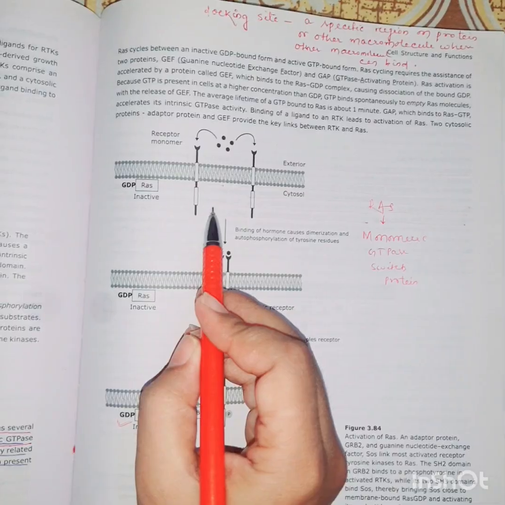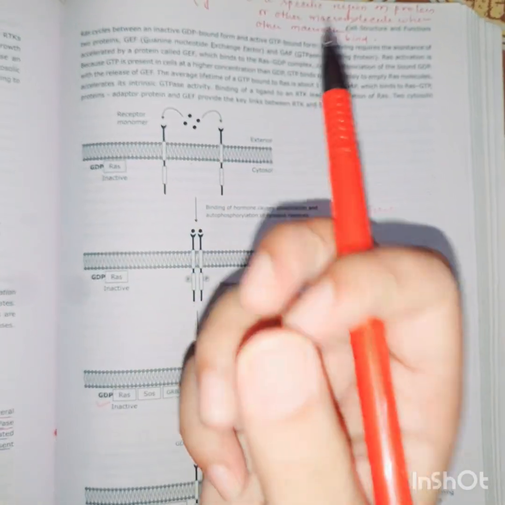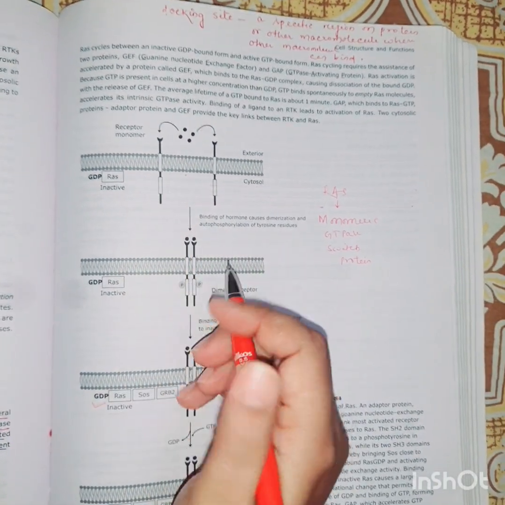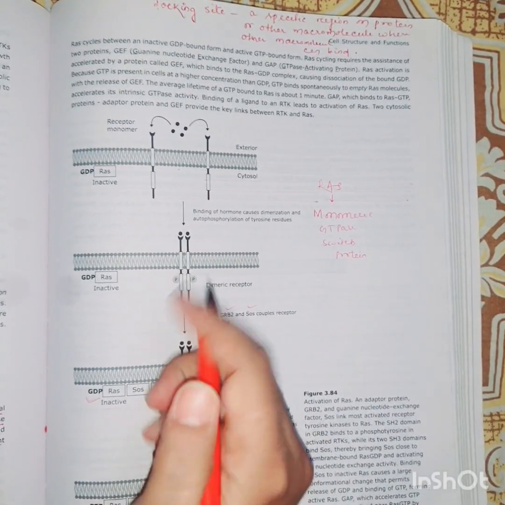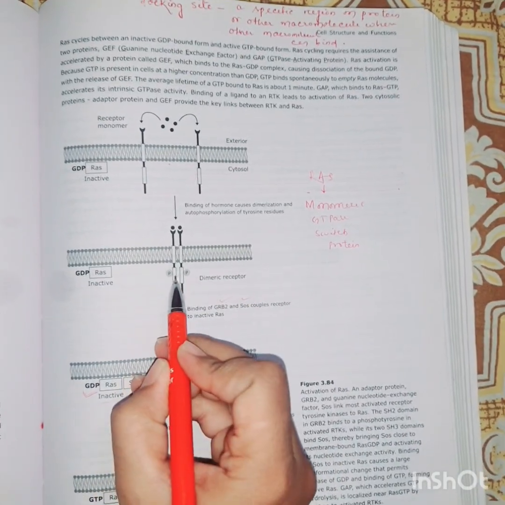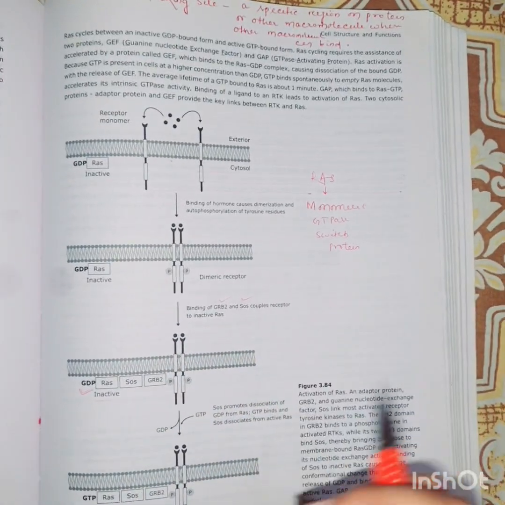So at first, the binding of an external hormone or any ligand to the receptor can cause its dimerization and autophosphorylation. At first, this monomer forms a dimer, then a phosphate group is attached to it by the process of autophosphorylation.